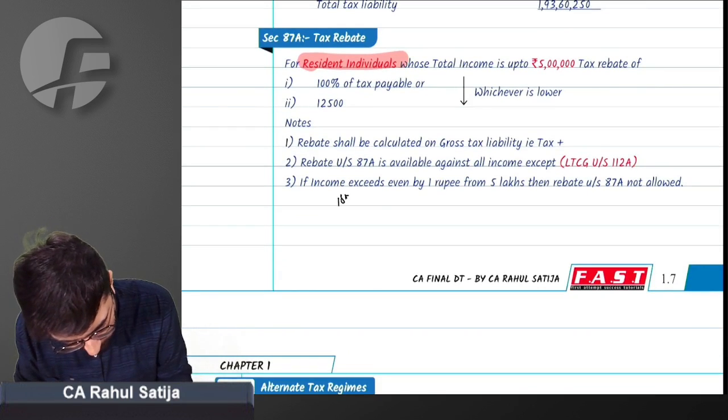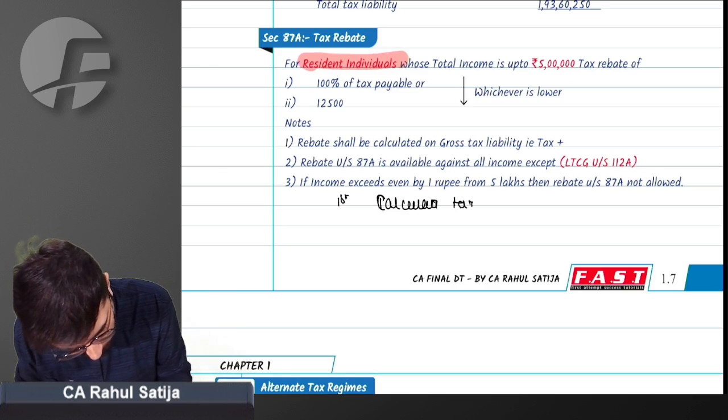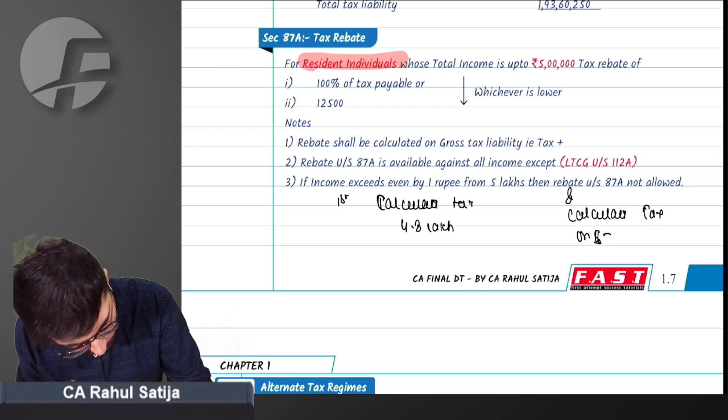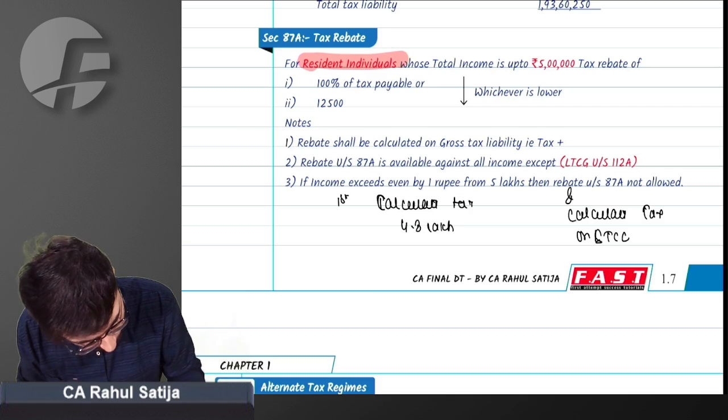First, calculate tax on 4.8 lakh, and calculate tax on STCG 111A 4.8 lakh.